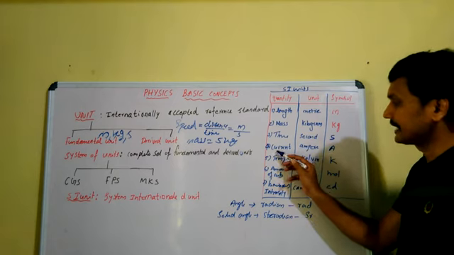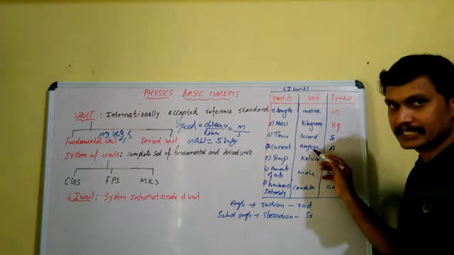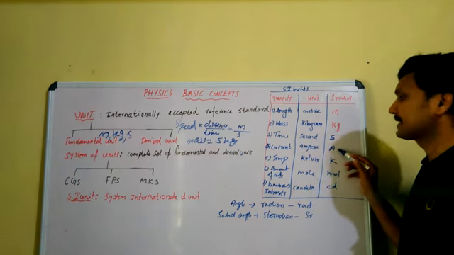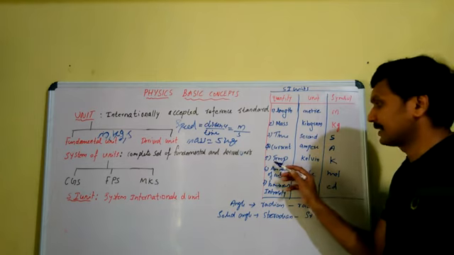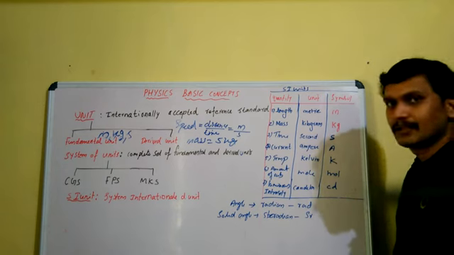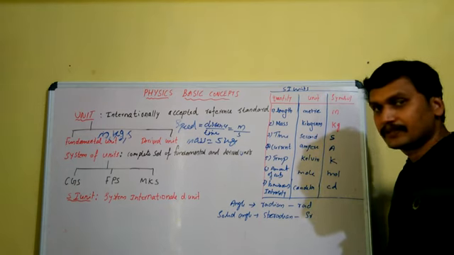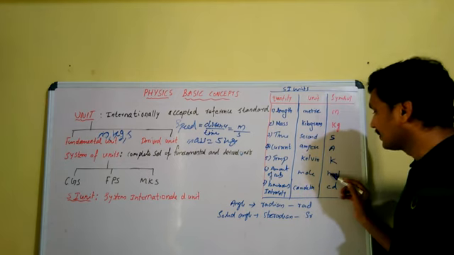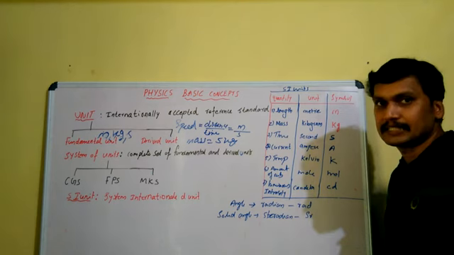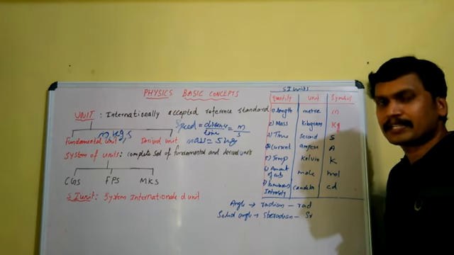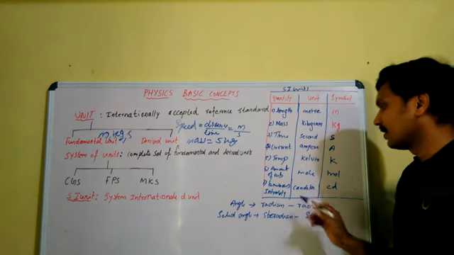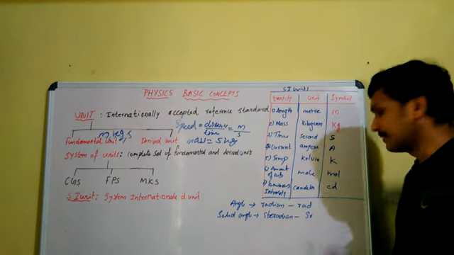For the measurement of electric current, ampere is used. It is the name of a scientist, but starting with a small letter only, ampere, and the symbol for ampere is capital A. For the measurement of temperature in the SI system, we use Kelvin, and capital K is the symbol. For amount of substance, we use mole, and MOL is the symbol. For the measurement of luminous intensity, maybe a new word for you, which is a measurement of the intensity of radiation, the unit is candela and the symbol is CD.